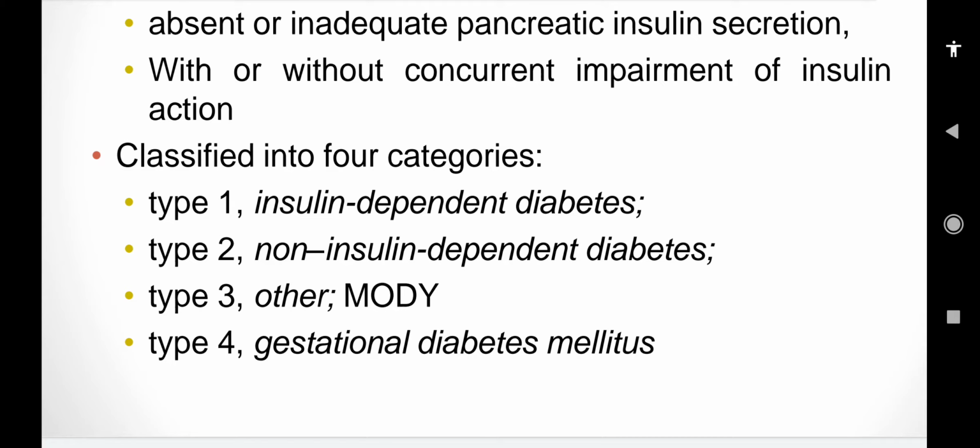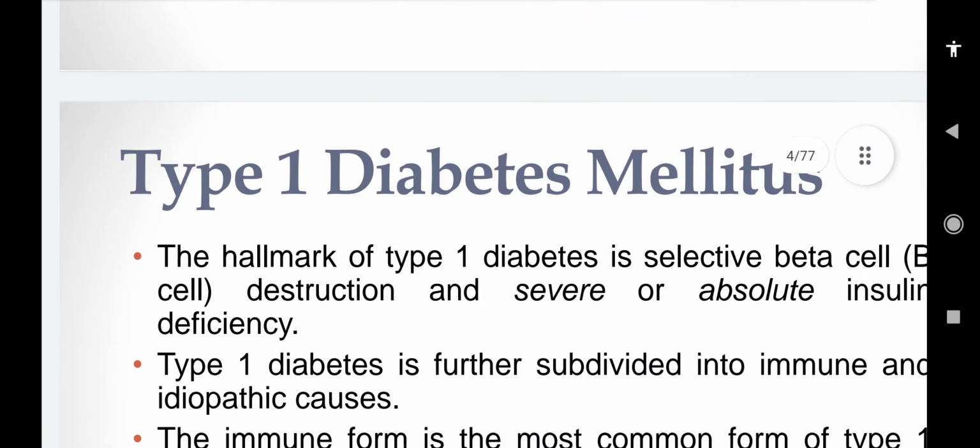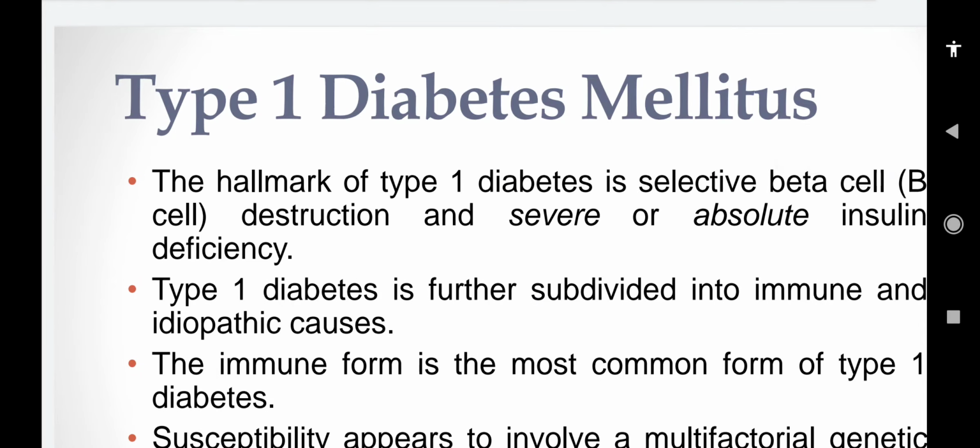Why is it non-insulin dependent? Because in type 2 there is a sensitivity impairment or secretion impairment. Which type of impairment? Kindly give your answer in the comment box. Type 3, others. And type 4 is gestational diabetes mellitus, which occurs in pregnancy, in pregnant ladies.